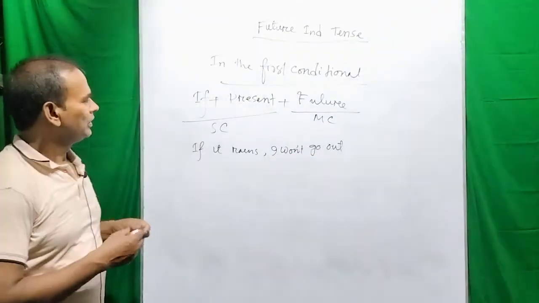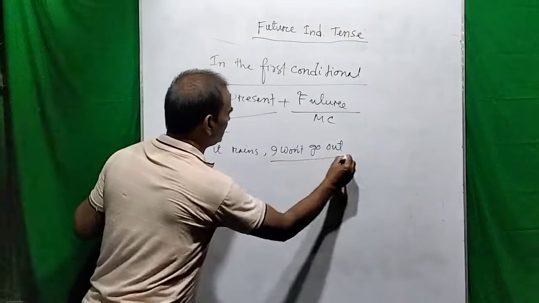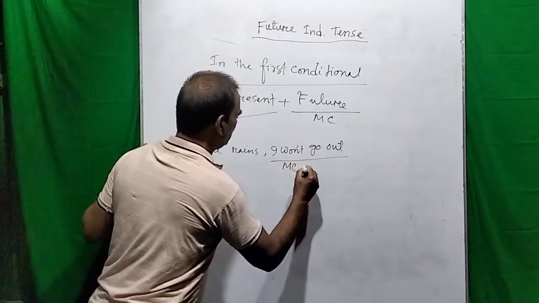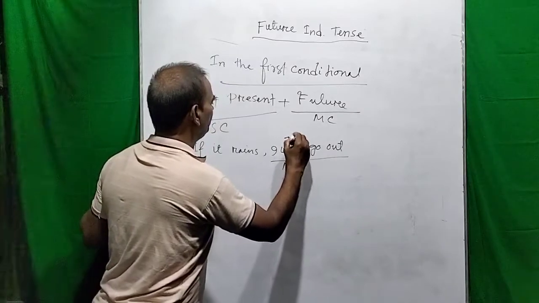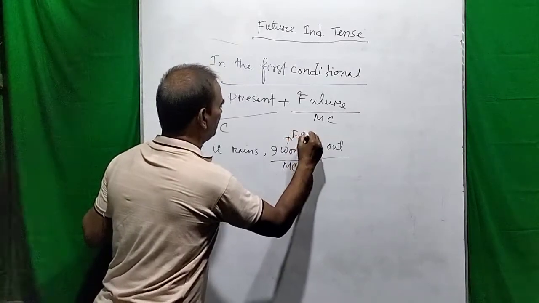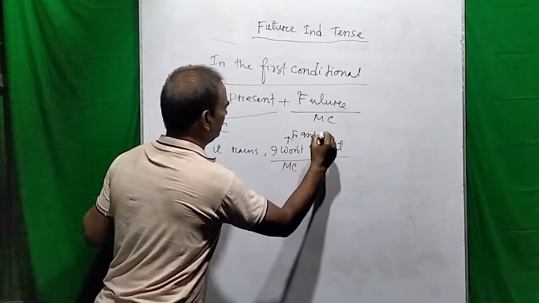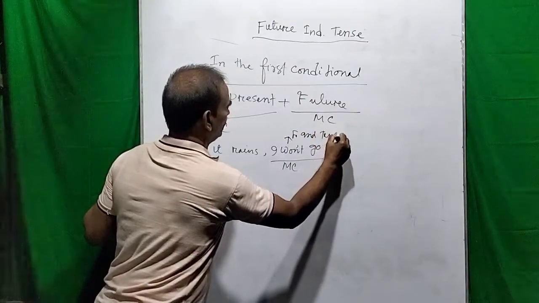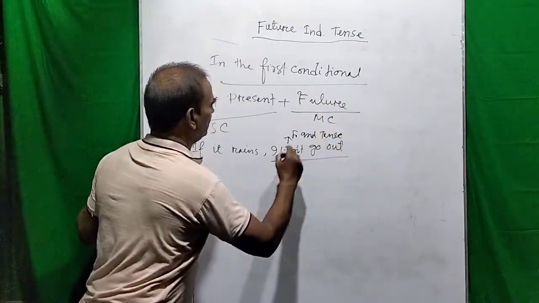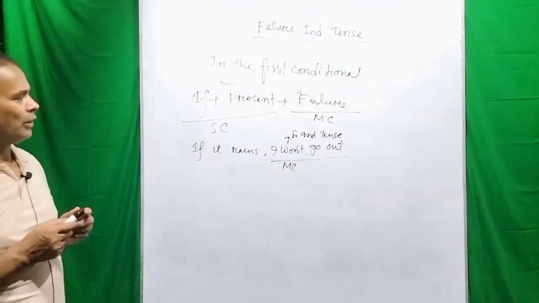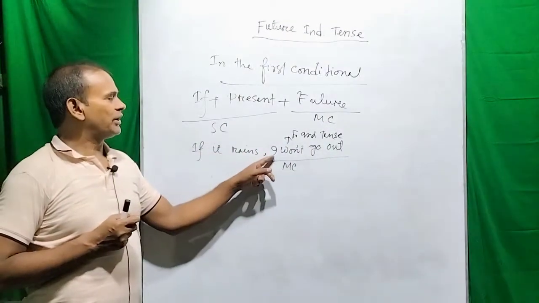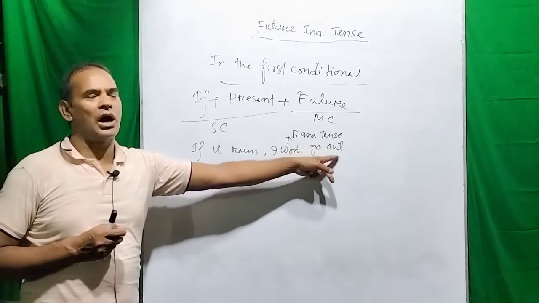This is the main clause, and this is the future indefinite tense. I won't go out, or I can say I will not go out, or in the contracted form, I won't go out.